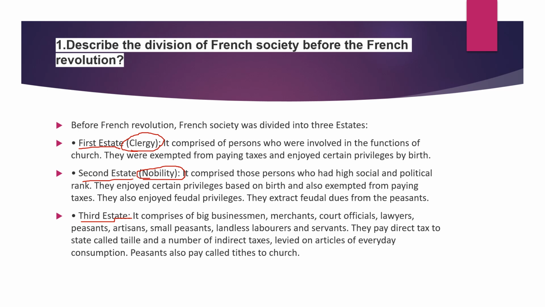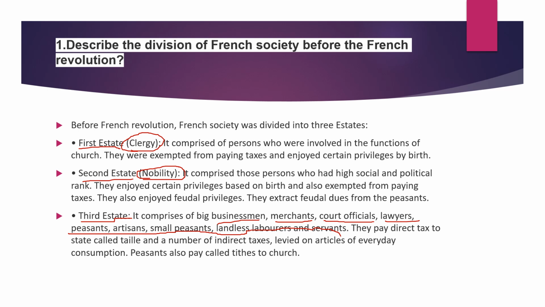And the rest, except clergy and nobility, all the rest of the category people like businessmen, merchants, court officials, lawyers, peasants, artisans, small peasants, landless laborers and servants, they all come under the third estate people.